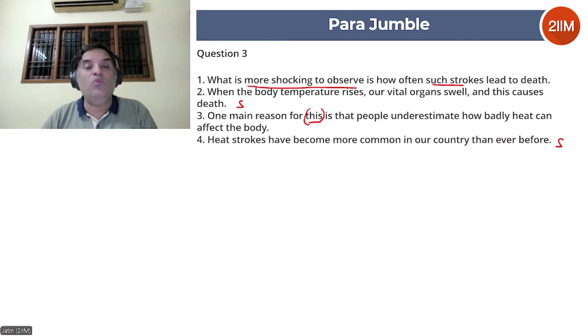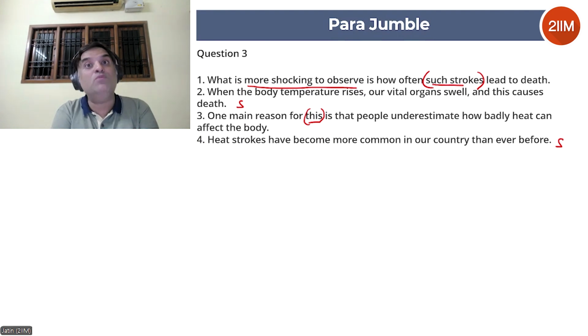Now let's look at this. 1 says, what is more shocking to observe is how often such strokes lead to death. More shocking. Is there a sentence that talks about shocking and then you can talk about more shocking, and also look at such strokes? So the sentence before this should ideally talk about strokes and talk about something shocking.